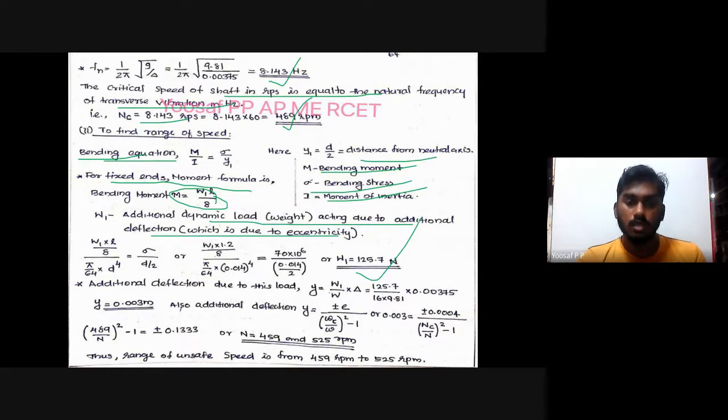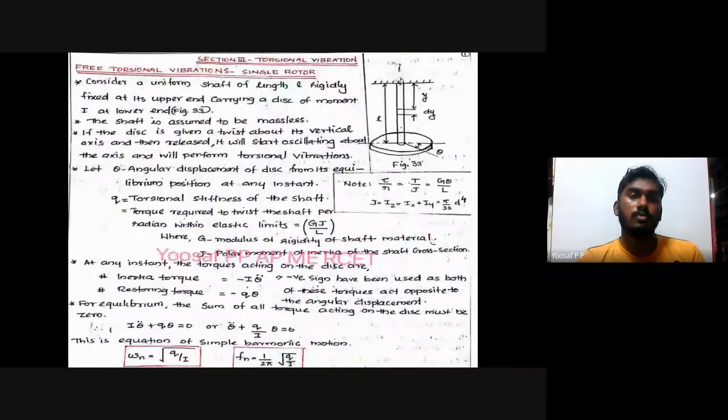Additional deflection due to this load is y equal to W1 divided by W into delta. Your value will become y is equal to 0.003 meter. Also, additional deflection is equal to plus or minus e into (omega c by omega) whole square divided by one minus (omega c by omega) whole square, where omega can be represented as n c by n. Both the terms are equal. You can write n as 459 or otherwise 525. Both ranges are there. The unsafe speed range is 459 to 525 RPM.